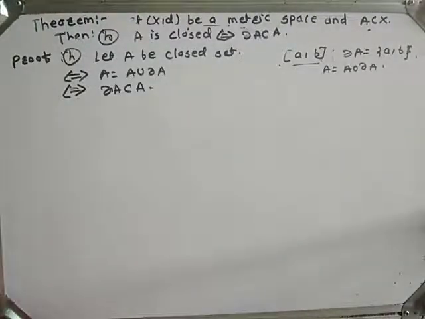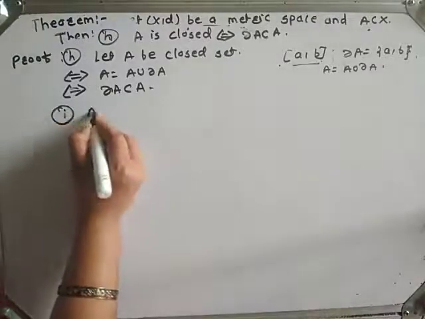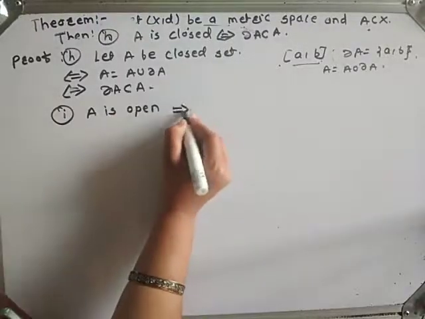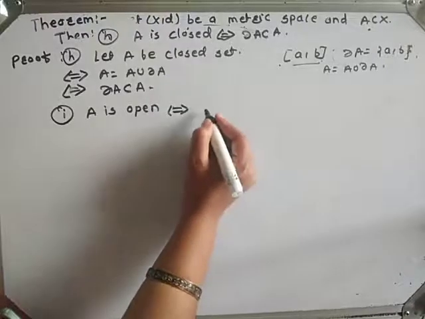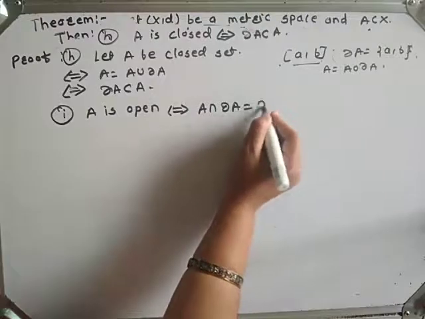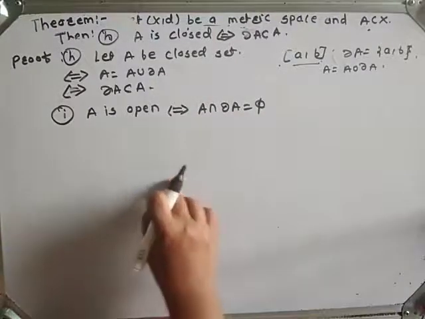Now we will prove part I. This is nothing but A is open if and only if A intersection boundary A is equal to phi.